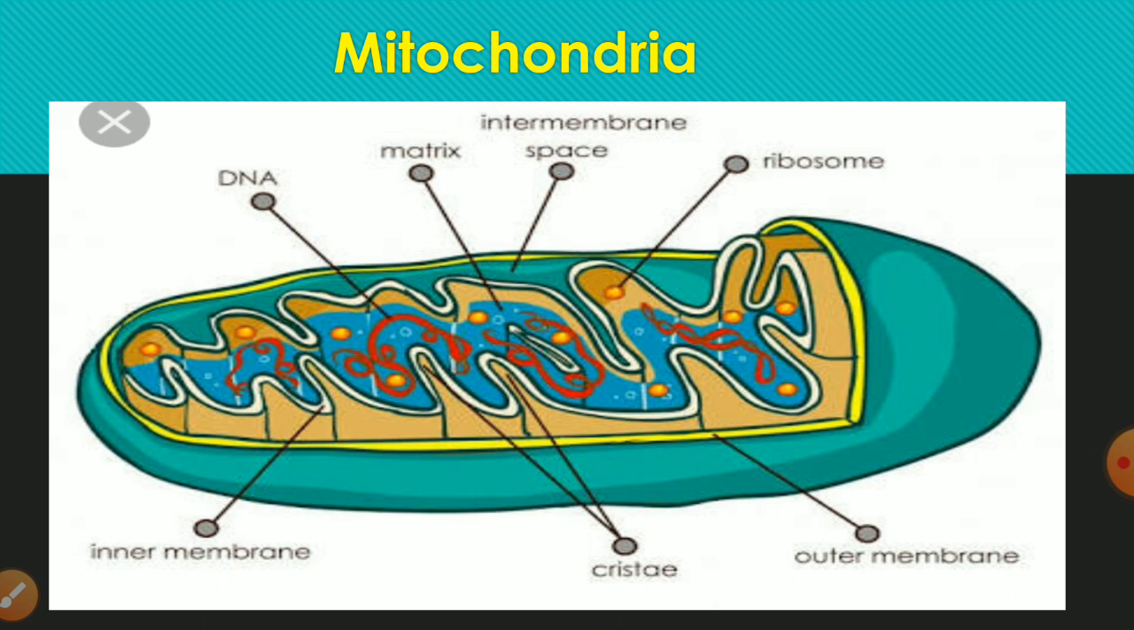They are double membrane bound organelles as well as semi-autonomous, as they contain DNA, RNA and ribosomes and synthesize their own protein. So they are known as semi-autonomous organelles.